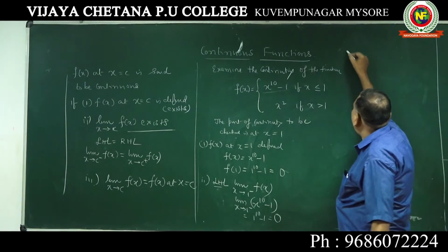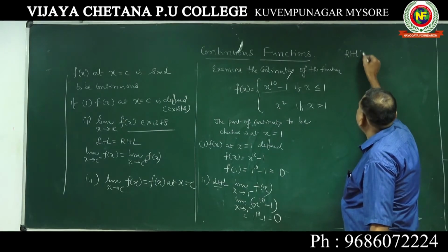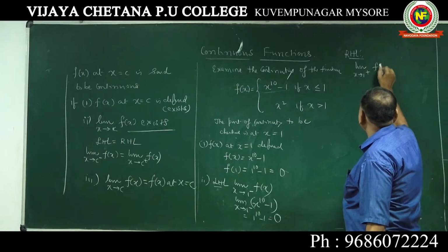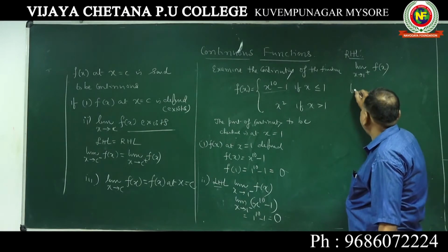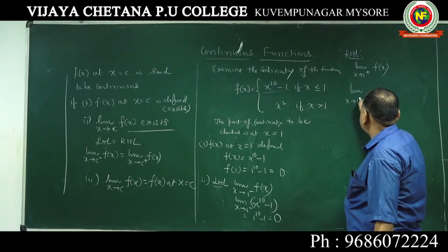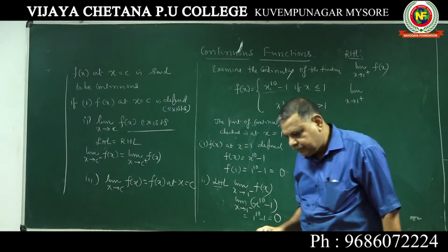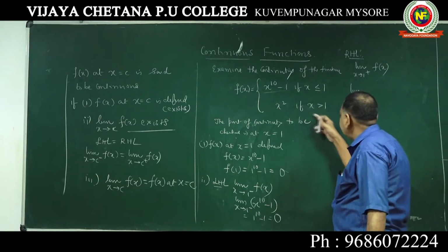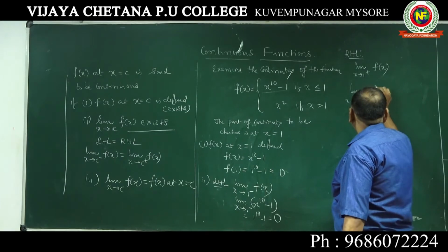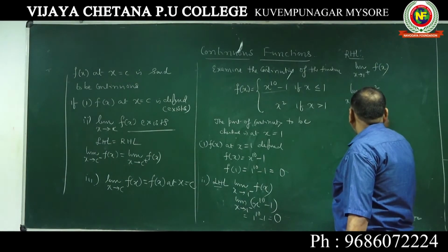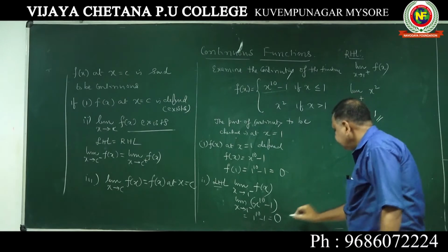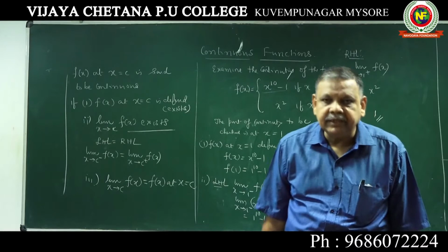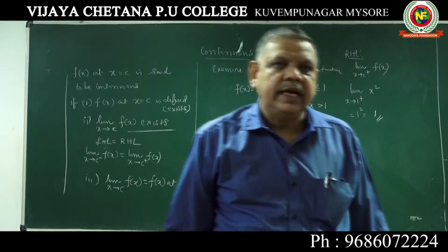Now take the right hand limit, RHL, the limit as x tends to 1 plus of f of x. Which function should you take? For 1 plus, take the function for x greater than 1, which is x square. Substitute x equal to 1, it is 1. See here, this is 1, this is 0. You can easily make out that left hand limit is not equal to right hand limit.